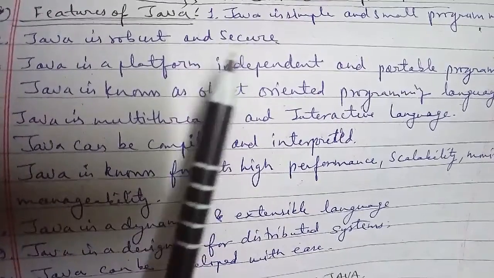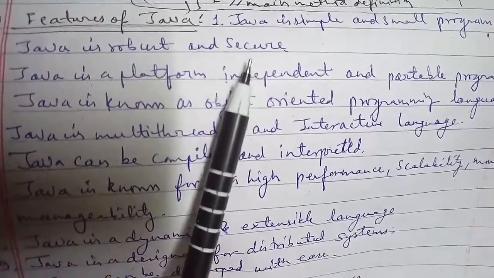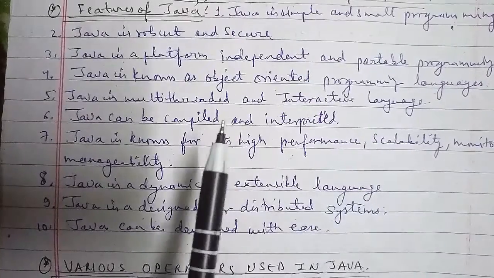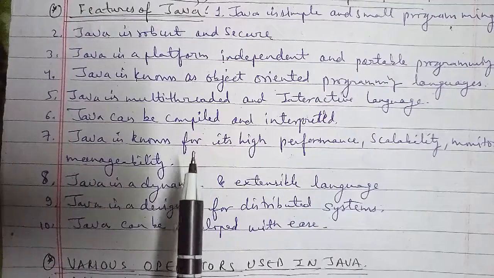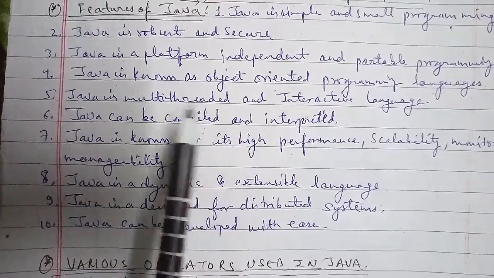Second is that Java is robust and secure. The following are the reasons that make Java more secure than other programming languages. The first reason is that Java does not support the concept of pointers directly, and this makes it impossible to accidentally reference memory that belongs to other programs or the kernel.